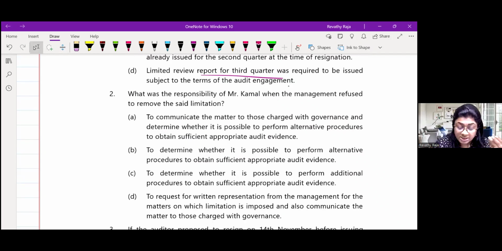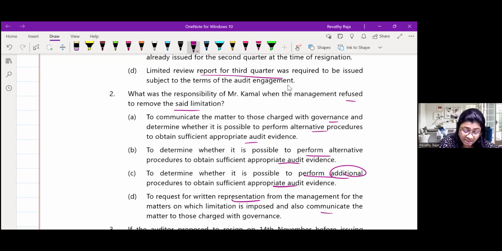What was the responsibility of Mr. Kamal when management refused to remove such limitation? This is a little tricky. Can you say the answer? To communicate with TCWG, determine if alternative procedure and obtain evidence. Perform alternative procedure, obtain evidence. Perform alternate additional procedure and obtain evidence. Request for representation that they imposed.